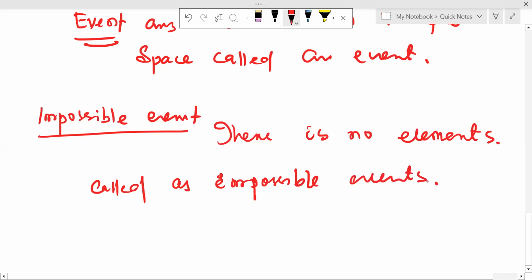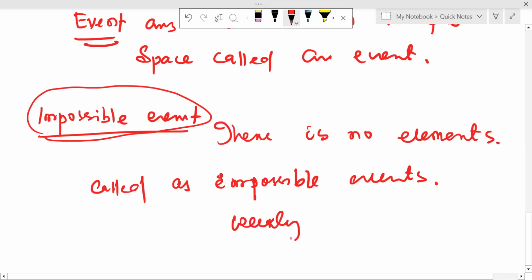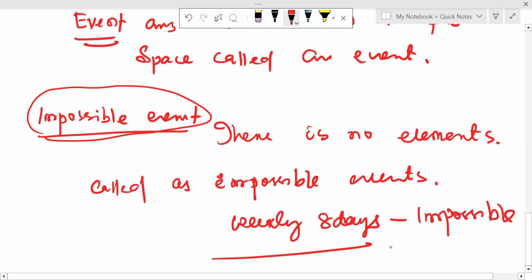There are no elements, and this is called an impossible event. We can represent an impossible event like this: let A be the event of getting a 7 when a dice is rolled. A week has 7 days, not 8 days. This is called an impossible event.